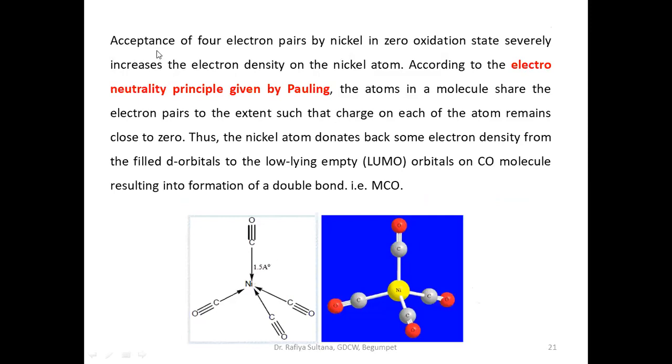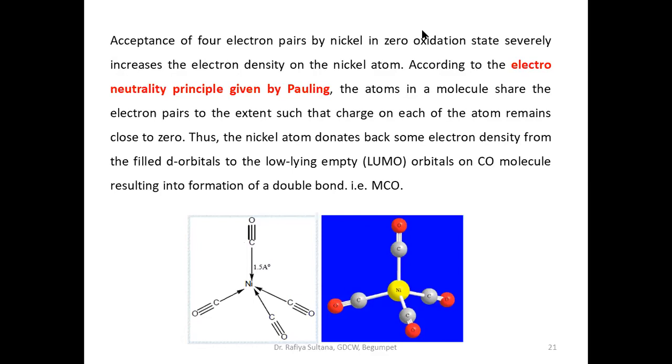Now let us see, the acceptance of four electron pairs by nickel in zero oxidation state severely increases the electron density on the nickel atom. After accepting these lone pairs of electrons, the electron density on the nickel atom increases.